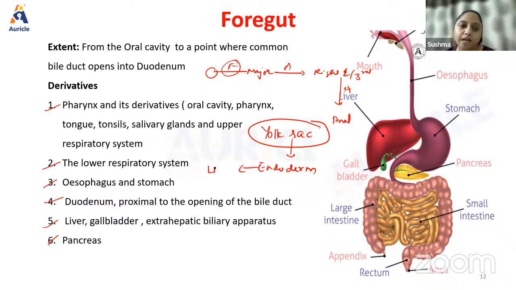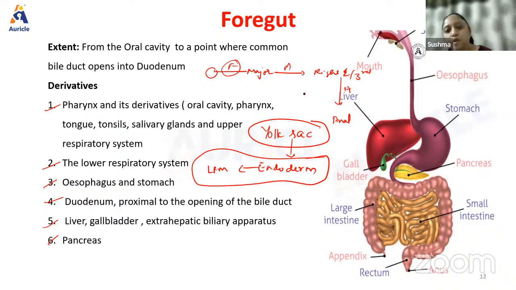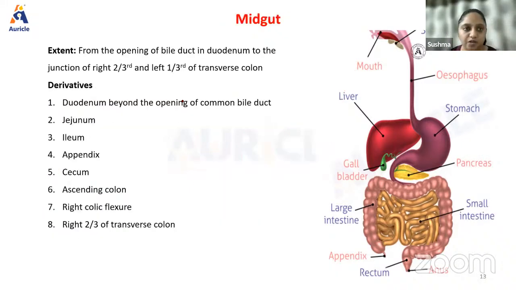Along with lateral plate mesoderm, we have all of these structures coming. That is pharynx, lower respiratory system, and esophagus, stomach, and all of this is coming from the foregut. Foregut comes from yolk sac. Yolk sac is a derivative of endoderm. Endoderm plus lateral plate mesoderm gives rise to all these structures. Okay. Then again, similarly, we have midgut.